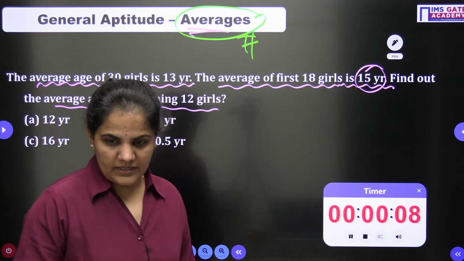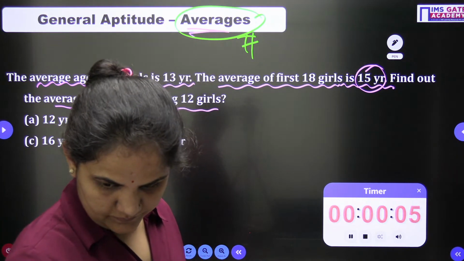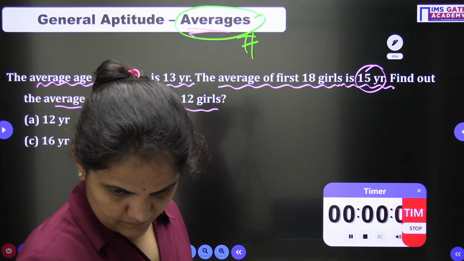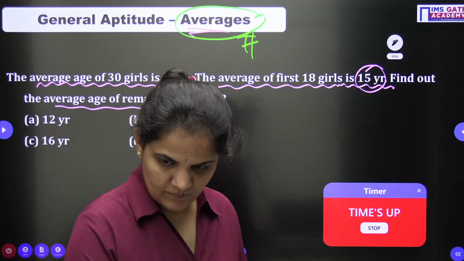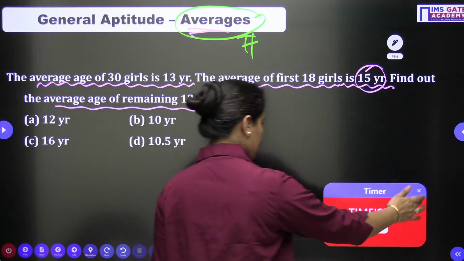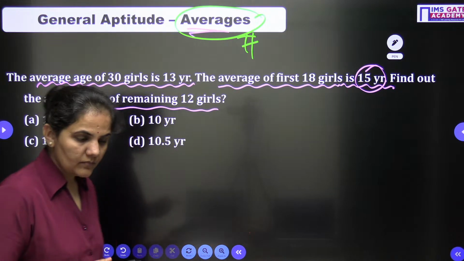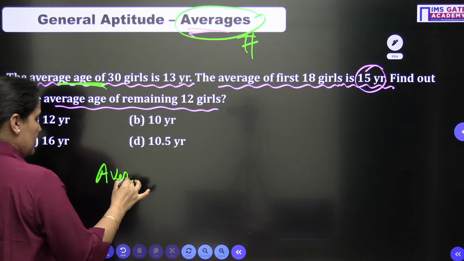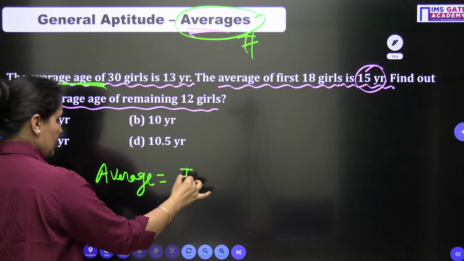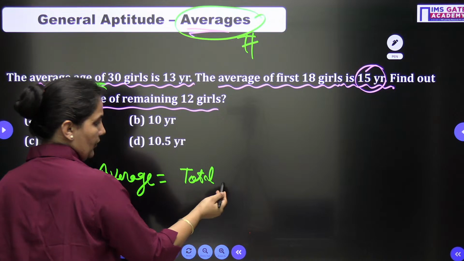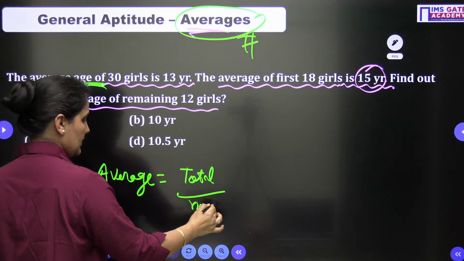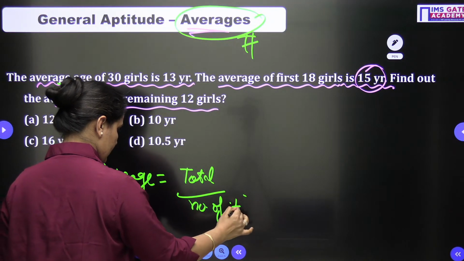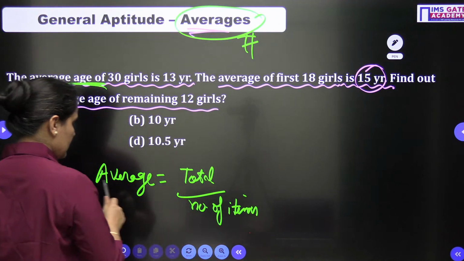Yes, dear students, go for it. All right, let's go for it. So what is given to me? I will start. As we know very well, what is the average? Average of any number is nothing but the total of all divided by the number of things, the number of items. This is the average, right?